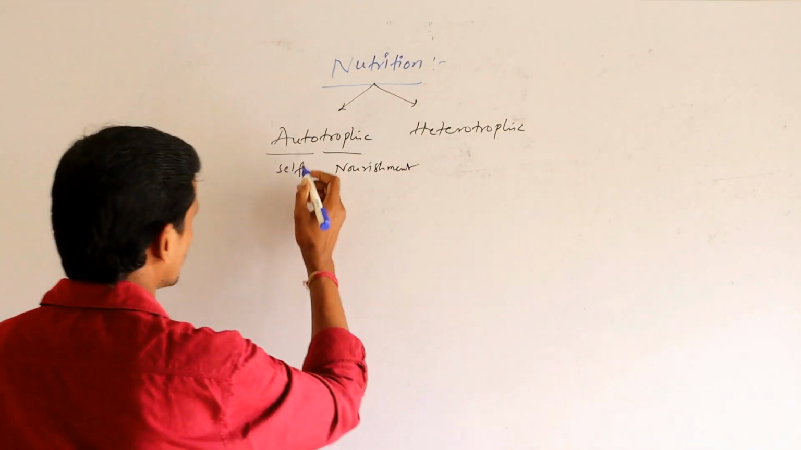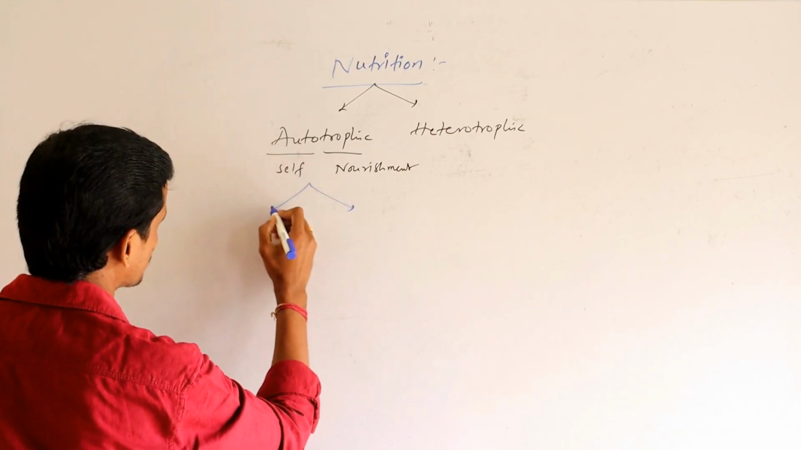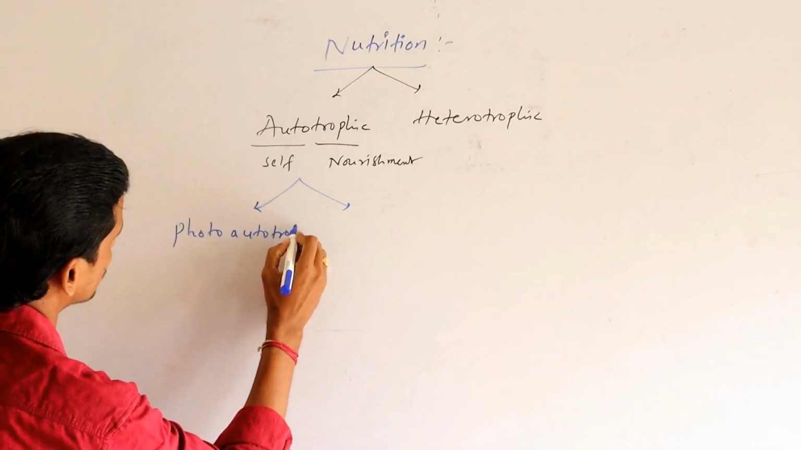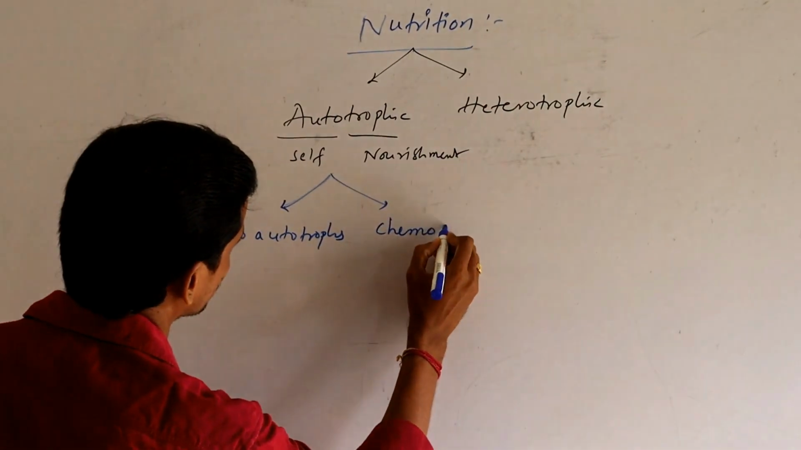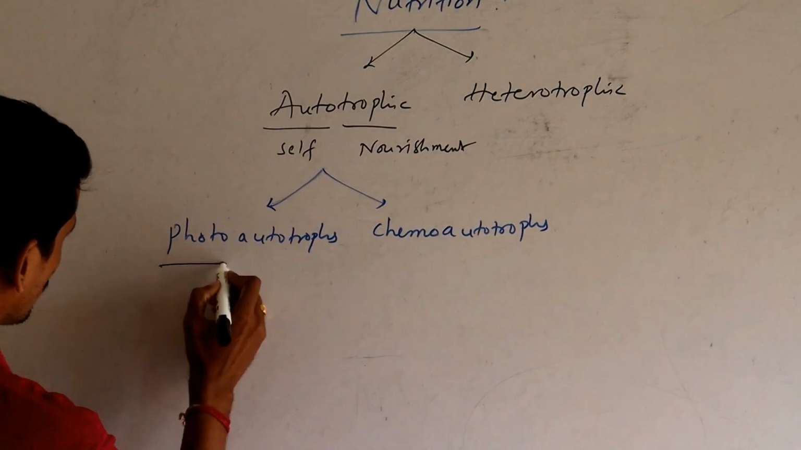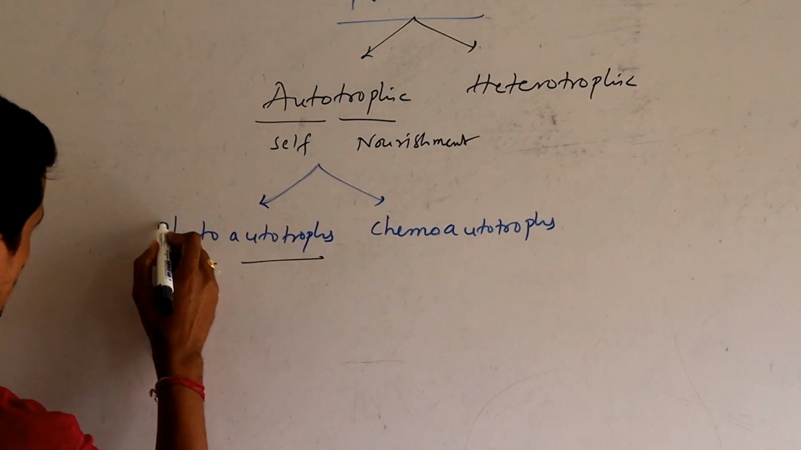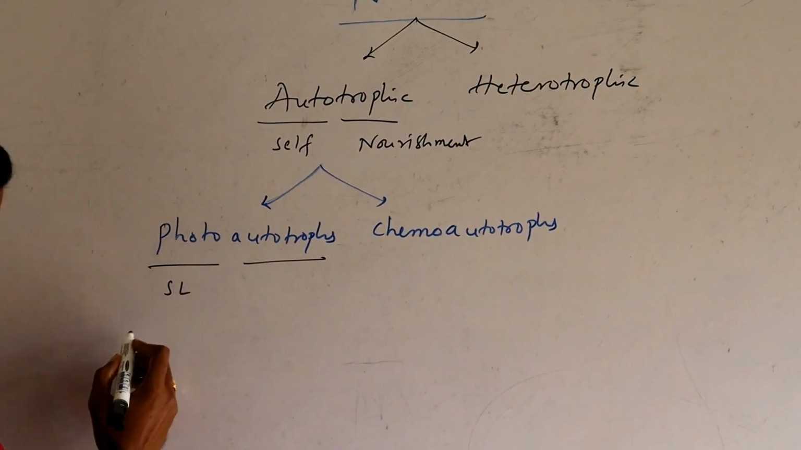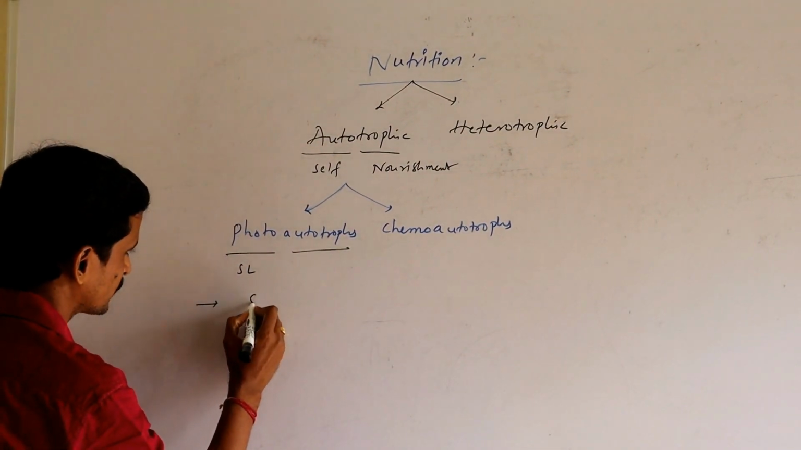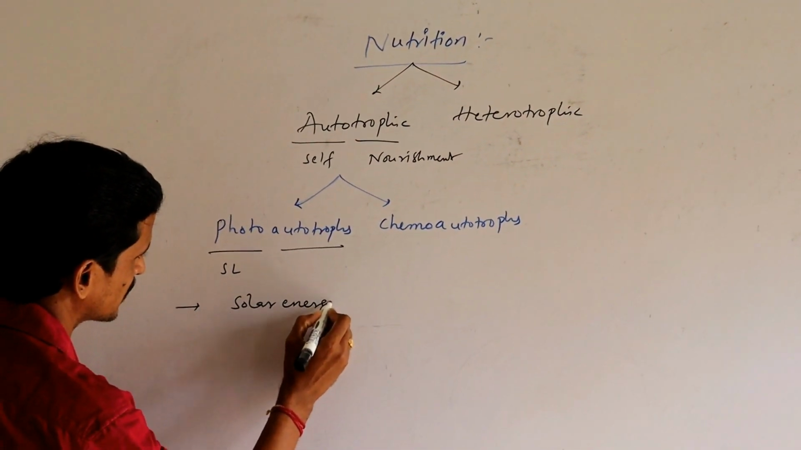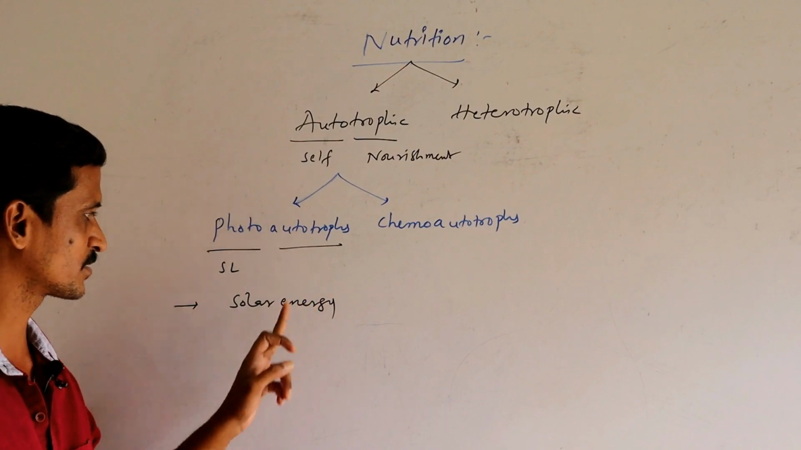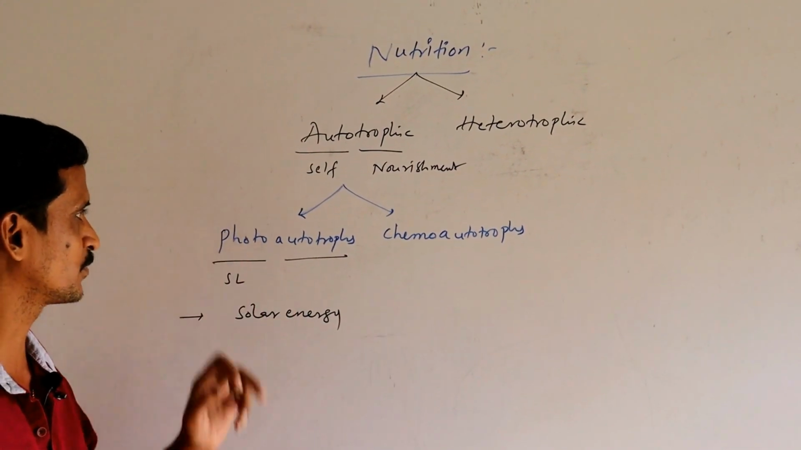Okay, then autotrophic nutrition is of two types: photoautotrophs and chemoautotrophs. See, the word photo means sunlight, autotrophs means self-synthesizing organisms. So the organisms which are able to synthesize their own food with the help of solar energy come under photoautotrophs. So all green plants are an example for photoautotrophs.